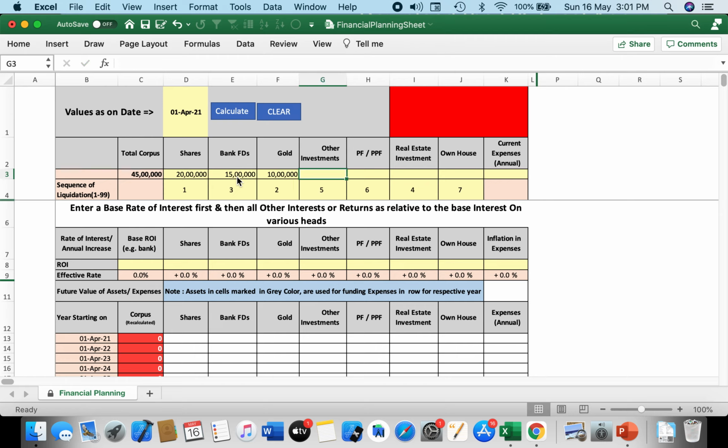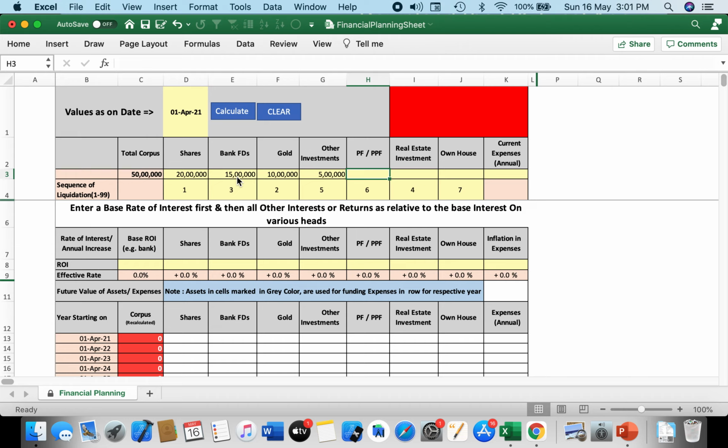He may have some other investment, and we will talk about that possibly in the next training session. But this can be investments which are not classified in any of the other buckets. So right now let us give 5 lakhs as other investment.